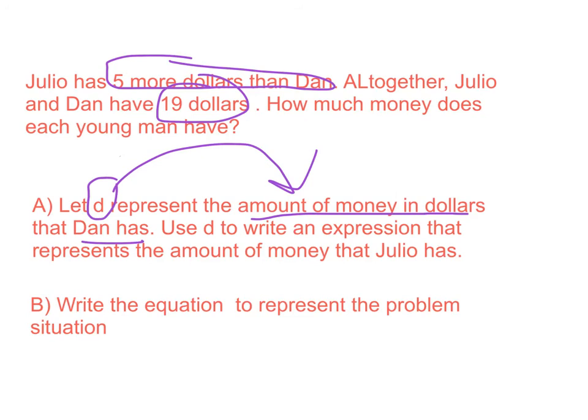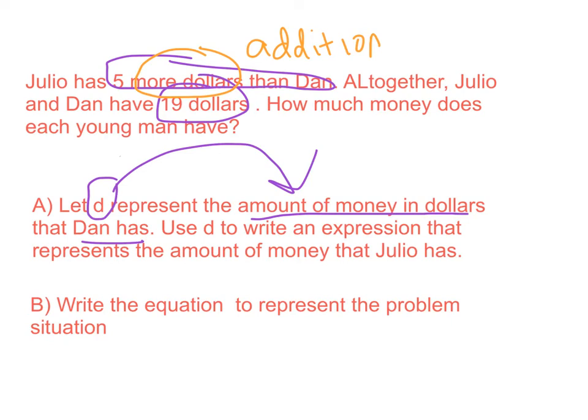So we don't know how much money Dan has, but we do know that Julio has 5 more than Dan. So 5 more than, okay, more dollars means addition. Because if you think about it, if Dan has $4, Julio's going to have 9.